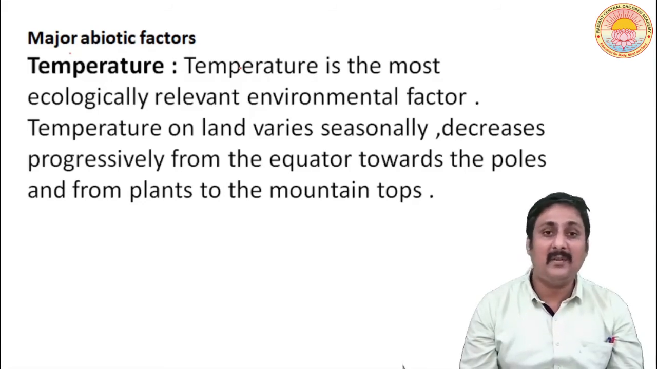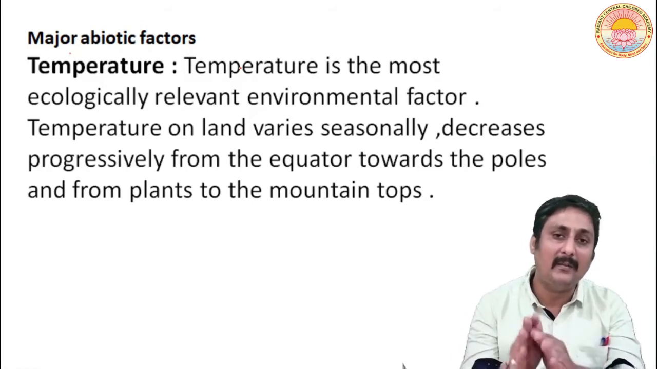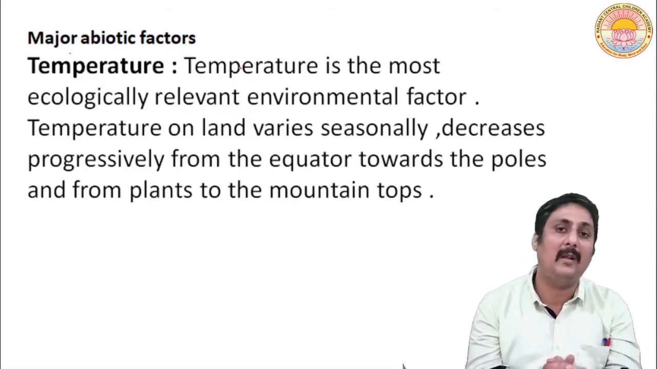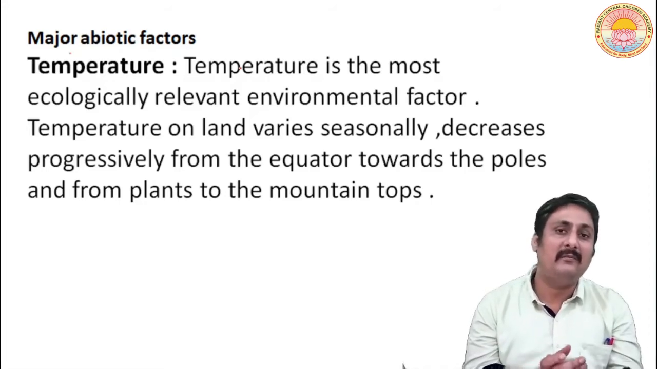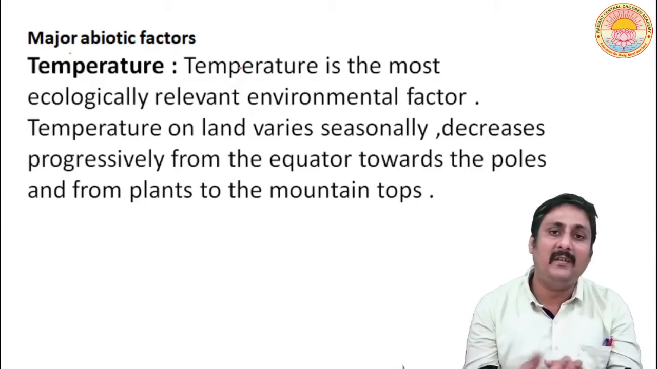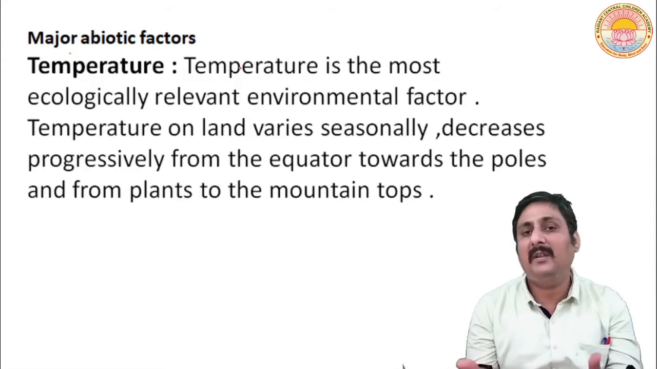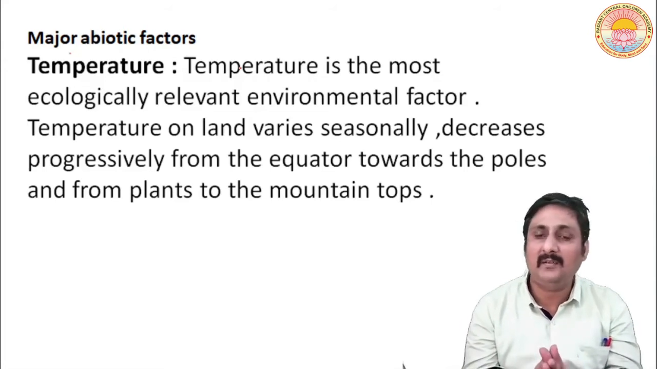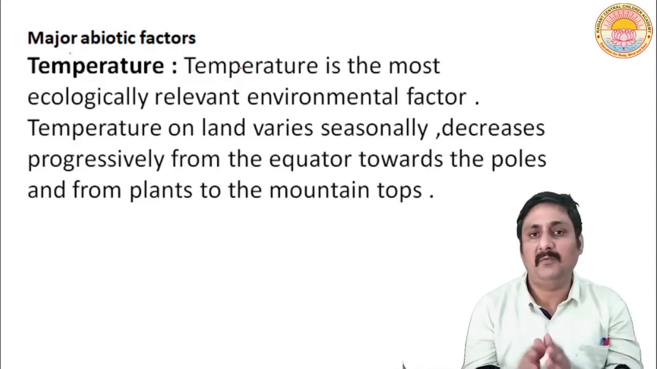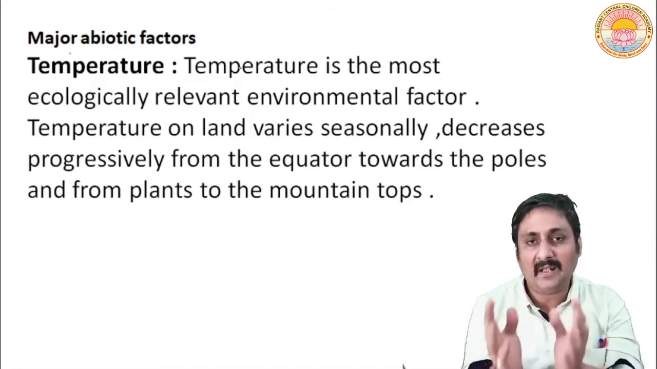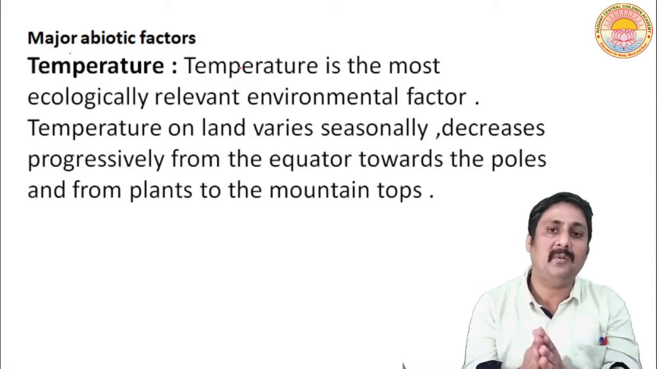Since temperature is so important, it also affects the life at a particular habitat. The temperature of that particular habitat affects the life forms. For example, you know that in Germany you cannot find elephants, or you cannot find polar bears in Kerala. Why does this occur? It occurs because temperature is a major factor, and the life forms depend on that particular temperature.